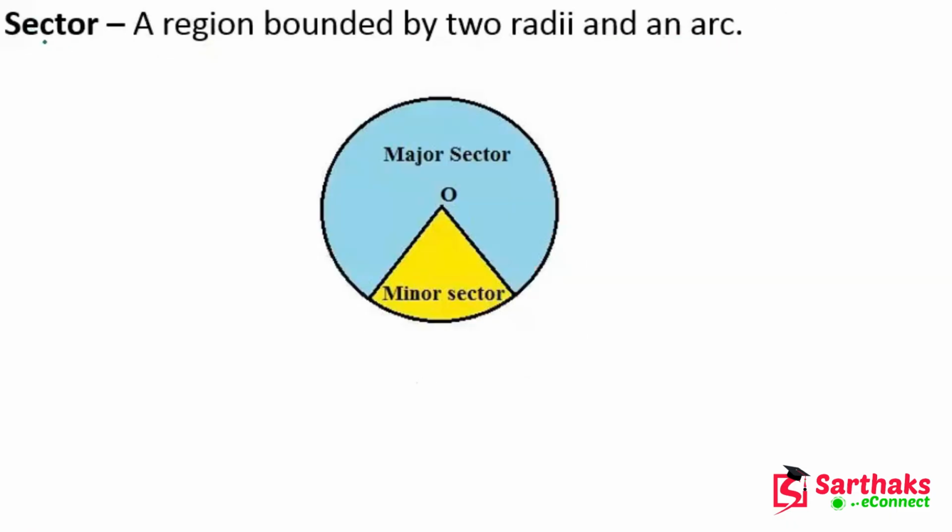Now let's talk about the sector. What is a sector? A region bounded by two radii and an arc. Here you can see, let's suppose this is the center O of the circle, and this is point A and this is point B. OA is the radius, and OB is also a radius of the circle. So a region bounded by two radii and an arc.